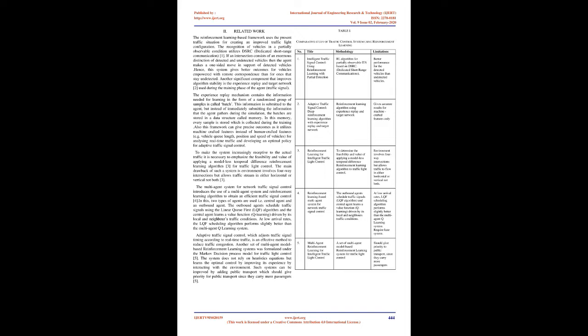Another significant component that improves algorithm stability is the experience replay and target network used during the training phase of the agent, traffic signal. The experience replay mechanism contains the information needed for learning in the form of a randomized group of samples called a batch.